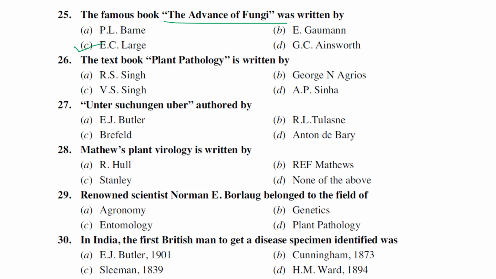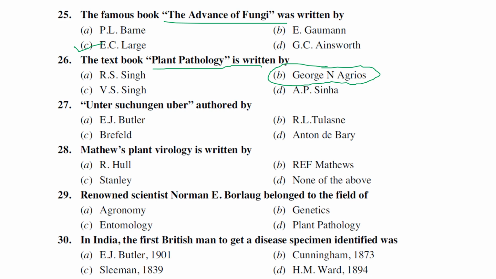So the next one is the textbook Plant Pathology. It's a very famous book. The textbook of Plant Pathology was written by George N. Agrios. There are 5 editions, and now the 6th edition also came in August 2023. So far there are 6 editions of this book published. It is generally considered the Bible of plant pathology.